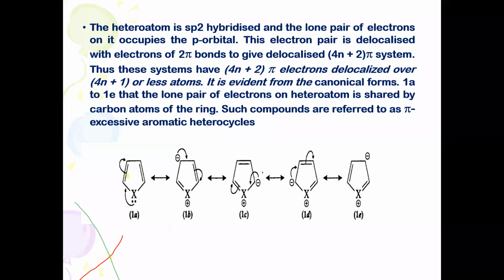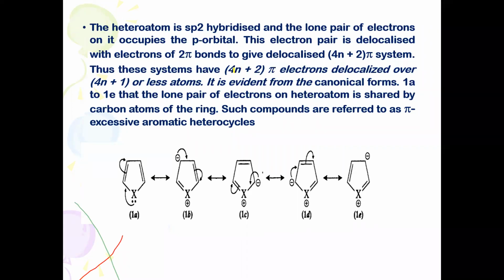There are 2 pi bonds here and a lone pair of electrons from the heteroatom, and just like your benzene nucleus, these are also represented by resonating structures. These resonating structures represent a complete pi delocalization of electrons: 2 electrons from the heteroatom and 4 electrons from the two pi bonds, which totally satisfies the 4n plus 2 pi electron rule.